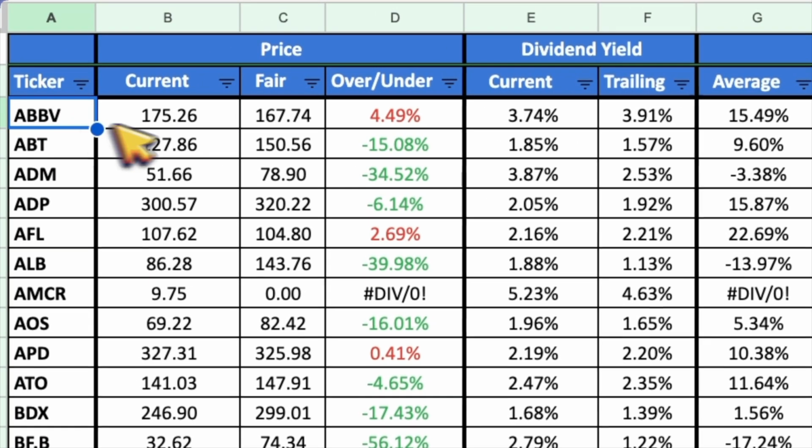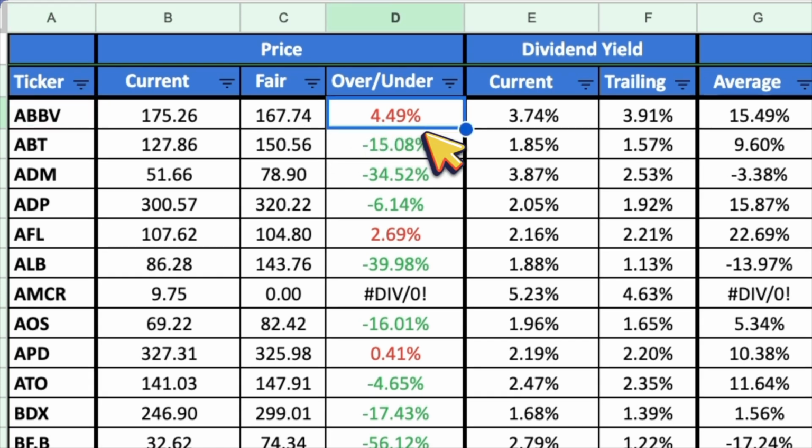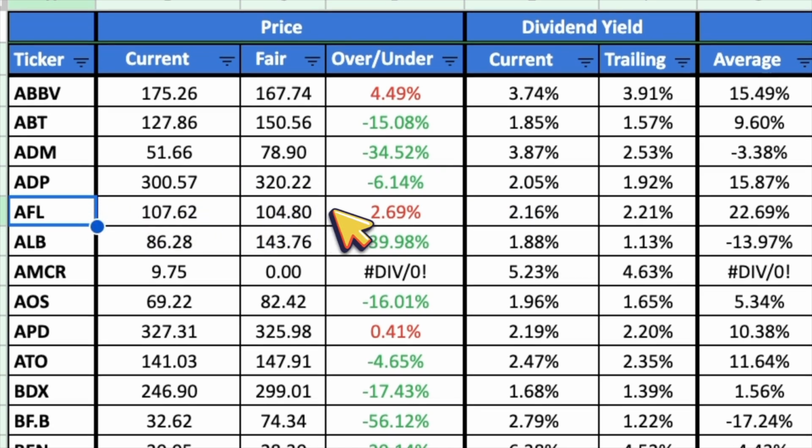Up first we have AbbVie, ticker symbol ABBV, and it looks about 4.5% overvalued today, with a current dividend yield of 3.74%. Next is Abbott Labs, ticker symbol ABT, and it looks about 15% undervalued today, with a dividend yield of 1.85%. Next we have Archer Daniels Midland, ticker symbol ADM, and it looks about 34% undervalued today, with a dividend yield of 3.87%. Up next is ADP, ticker symbol ADP, and it looks about 6% undervalued today, with a dividend yield of 2.05%.